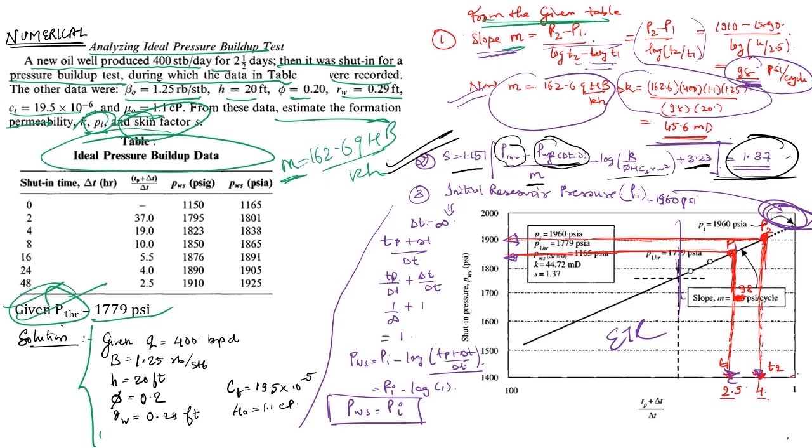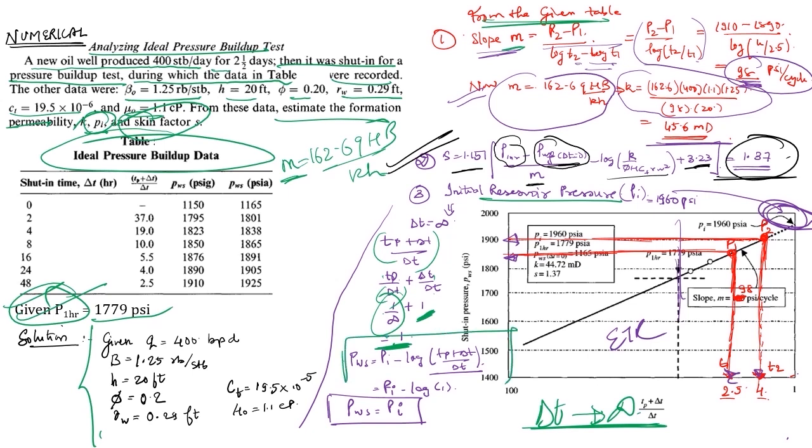Now to find the initial reservoir pressure, I know this is my Horner time: (Tp plus delta T) upon delta T, which I can write as Tp upon delta T plus delta T upon delta T. Delta T upon delta T is 1, and Tp upon delta T, I'm trying to extrapolate at that time. That means I will consider my shut-in time as infinite when calculating the initial pressure. If I place delta T as infinite, I get 1 upon infinity, that means 0. So my final Horner time has to be 1.